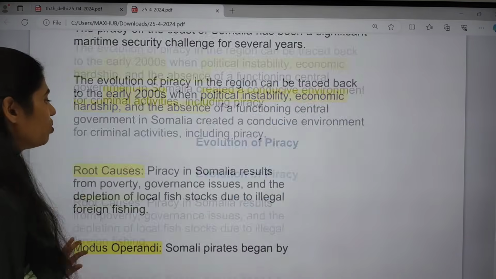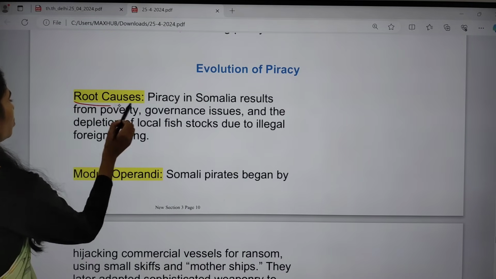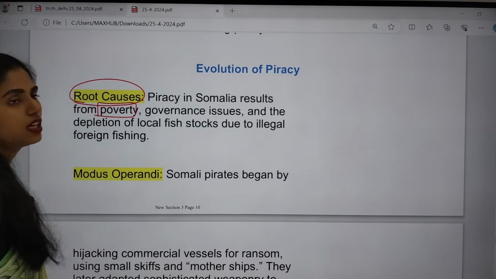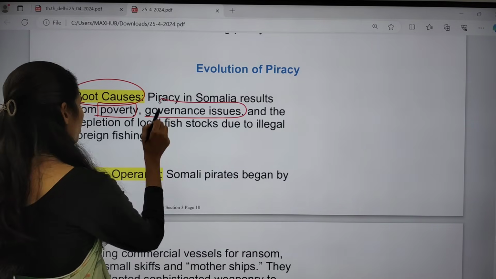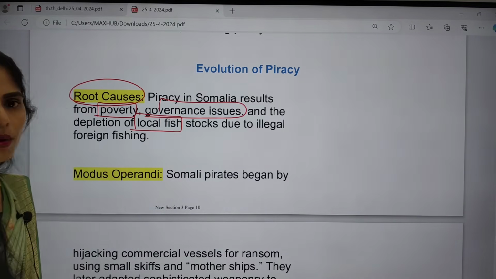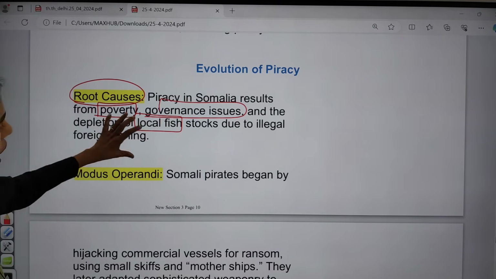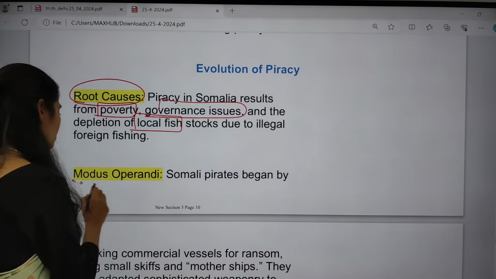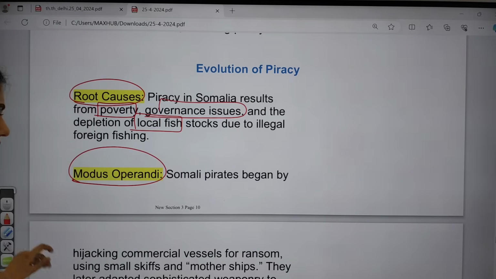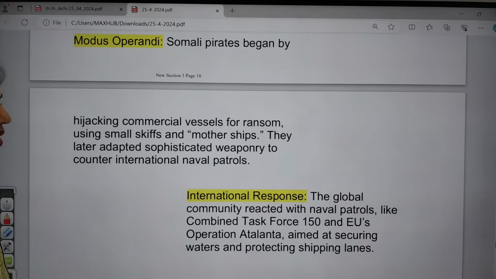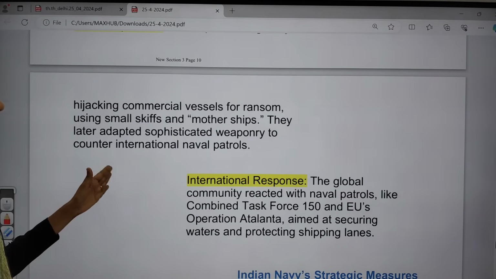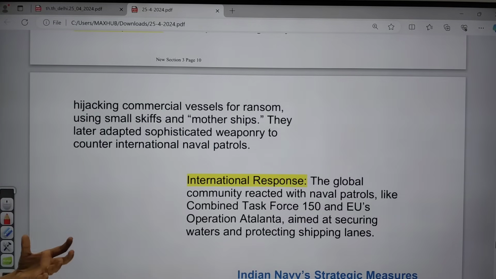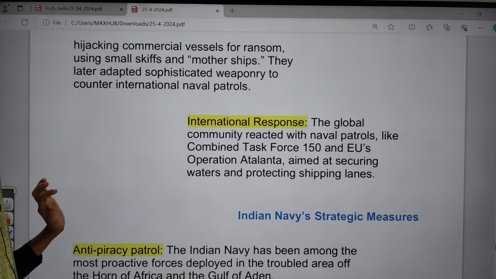So we're talking about the evolution of piracy. First you have to see the root causes. Piracy in Somalia results from poverty, governance issues, and depletion of local fish stocks because of illegal foreign fishing. All these reasons led to the root cause of this piracy. And apart from this, the modus operandi: Somali pirates began by hijacking commercial vessels using small skiffs and a mothership, but now they have become advanced and started using sophisticated weaponry and countering international naval patrols.